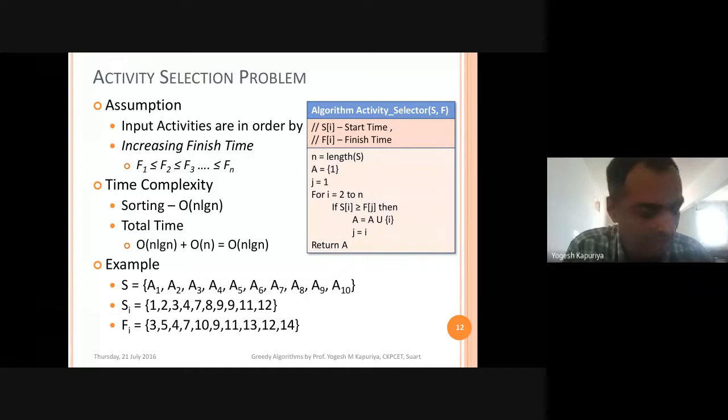So we'll just look at the activities and find out which activity is finishing at what time. Simply because something is finishing at, let's say, 9 in the morning, whatever may be its start time, it is finishing at 9, so you will select that first. Then you will go for the next. Let's say it is finishing at 12. No matter its start time, if it is starting after 9 and finishing before 12, because no other activity is finishing before 12.